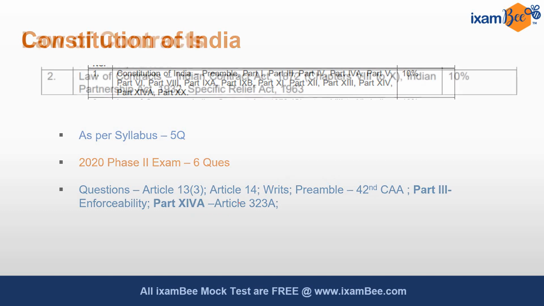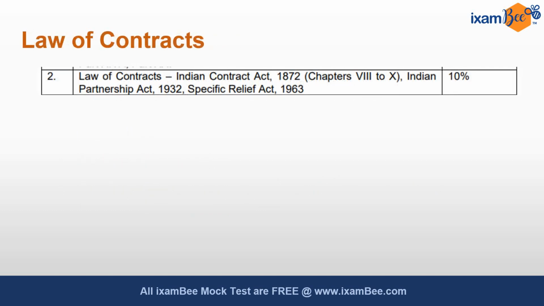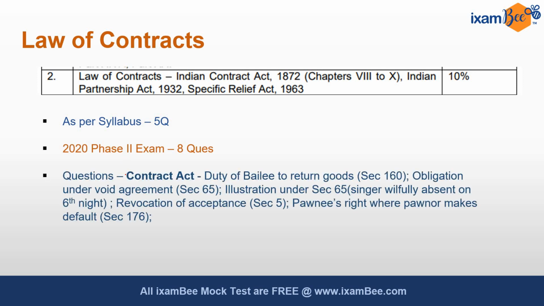Then moving to the second part, that is law of contracts. As per the weightage given in the syllabus, from the second part, that is law of contracts, there should be 5 questions. In actual, there were 8 questions in the Phase 2 exam. These questions were from all the 3 acts. From the Contract Act, there was 1 question on the duty of bailee to return goods, which was section 160. Then there was obligation under the void agreement, that is section 65.